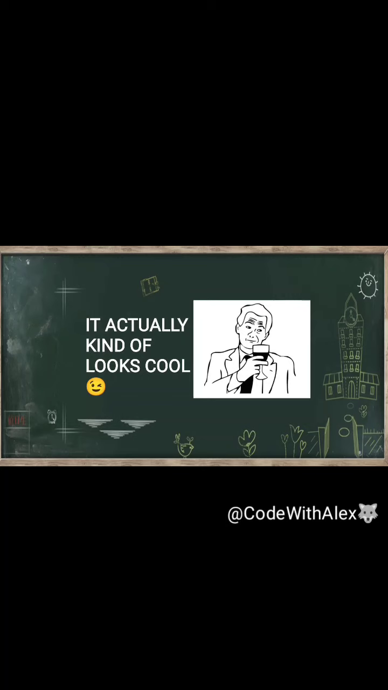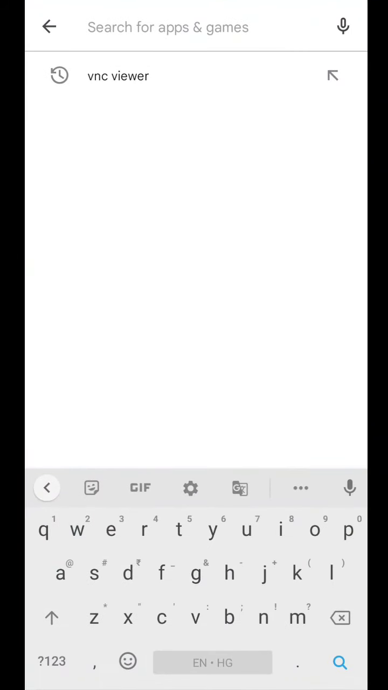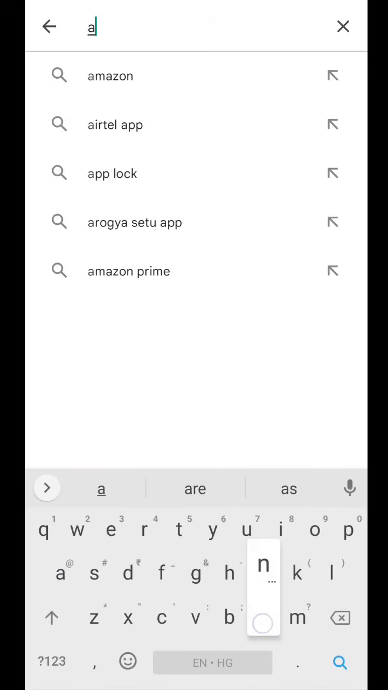So now enough with the theory part, we'll go on to the practical part. To install Linux on your Android mobile phone, you are going to require 3 apps. So we'll go to the Play Store and see them one by one. The first one is AndLinux.